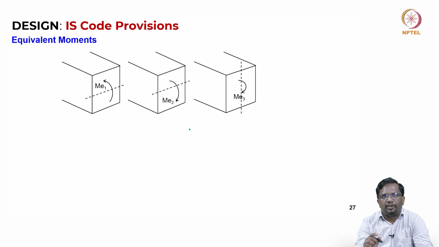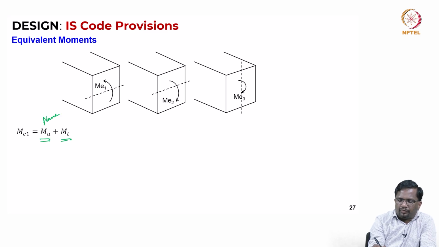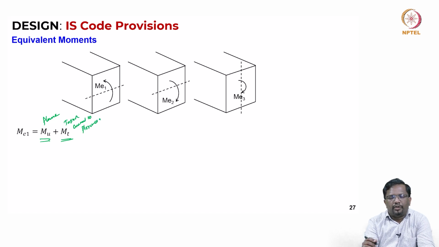Now, what are equivalent moments? This is what I said. First we are going to convert the torsion into equivalent bending moments ME1, ME2 and ME3. Now, ME1 is again, you see, this is from flexure, this is from torsion converted to flexure. Okay. So, that is why I said.